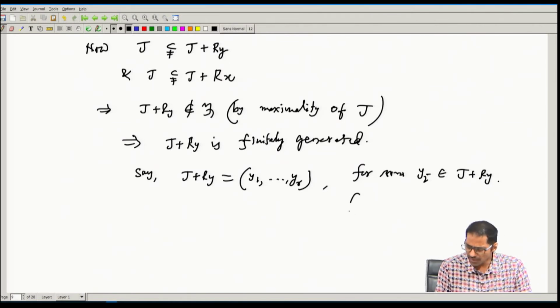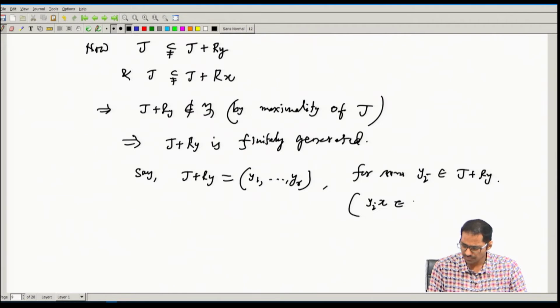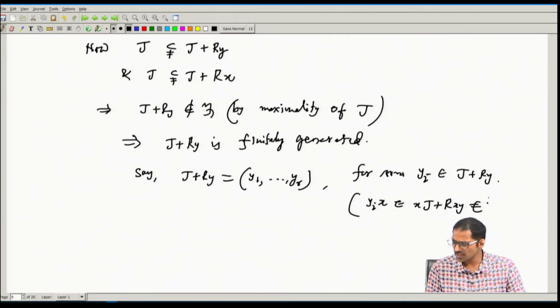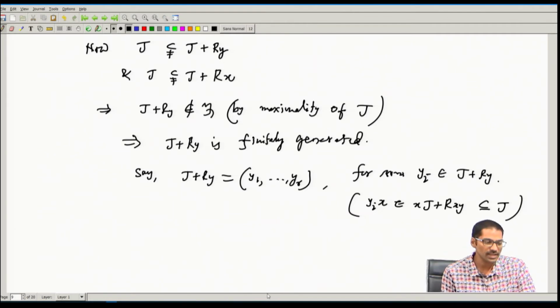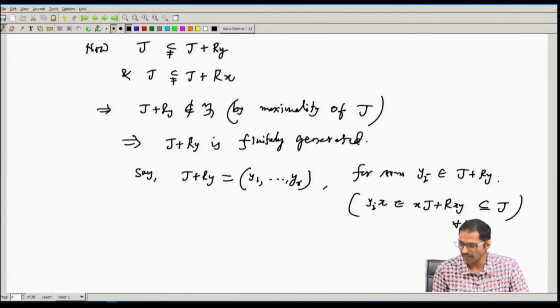And of course, note that if you look at yi times x, this belongs to xJ plus R x y, but xy belongs to J, so the whole thing is contained in J. Therefore, yi x belongs to J for every i.